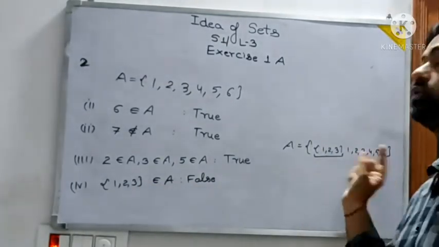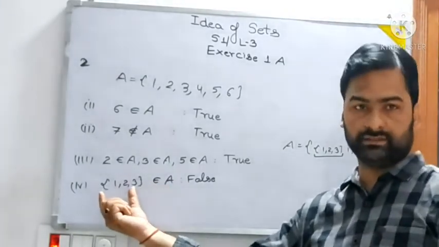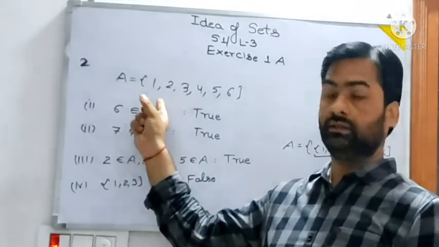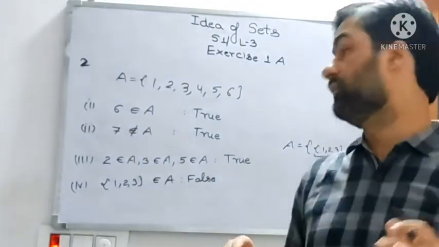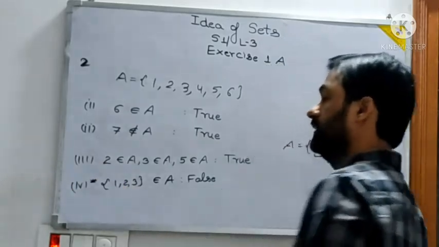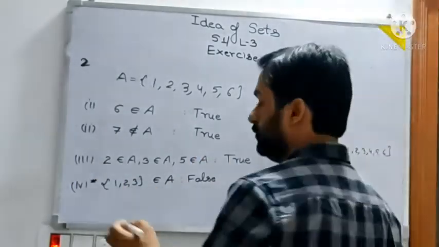It is not like 1, 2, 3 are the elements. This particular group behaves like an element. So in this form, this is not in the set A. To avoid the confusion, this is a different thing for you. So understand, {1, 2, 3} is an element of A? No, it is false.